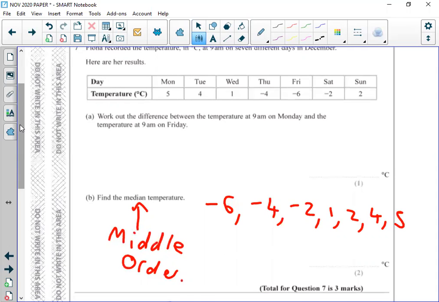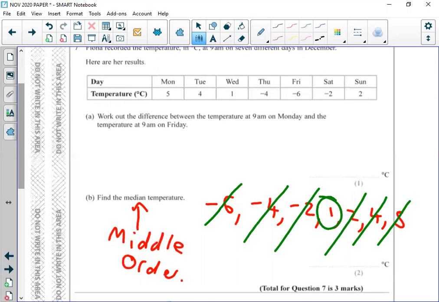I cross them out from the end. Now, I always imagine this as being like one of those car crushers. It's crushing in from the edge, and whatever's left in the middle, like where the car would be in the crusher at the very end, is going to be your middle number. So -6 has gone and 5's gone, -4's gone, 4's gone, -2's gone, 2's gone, and I'm left with 1 degree C in the middle there, and that's my second mark for this question. And that's the perfect answer.